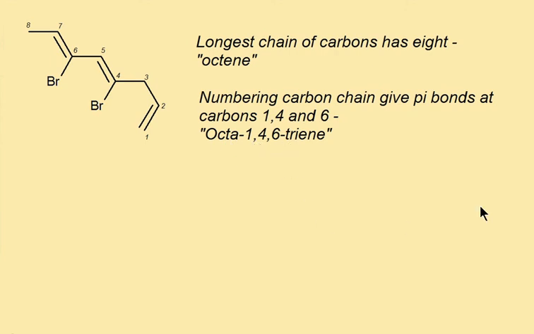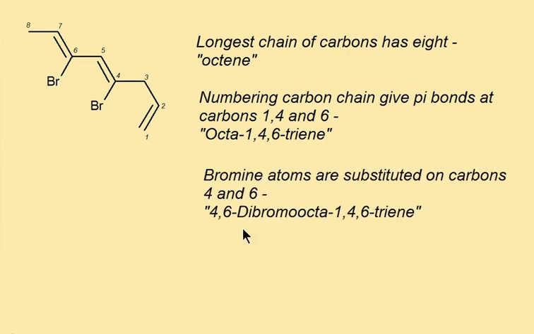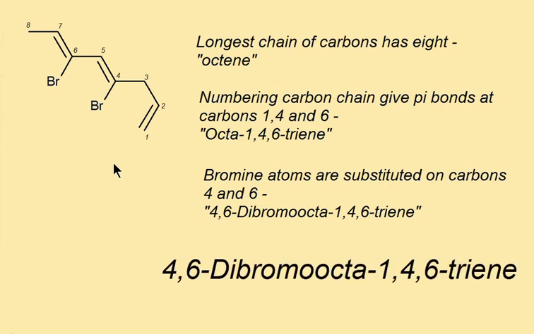We've also got some branches on the molecule, and those occur in carbons 4 and 6, both bromine. So it becomes 4,6-dibromo for this alkene, and that's of course our final name, 4,6-dibromoocta-1,4,6-triene. Of course, we have some stereochemistry with these alkene bonds, which we haven't mentioned. We'll get to that in the next video. I hope that helps. And again, as always, ask me if you have any questions.